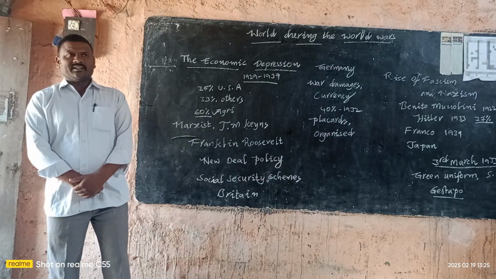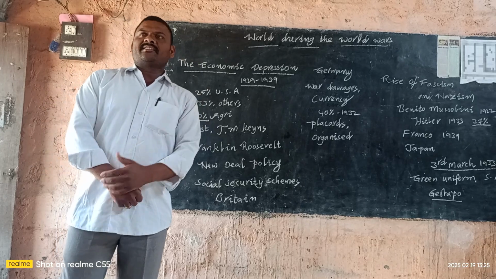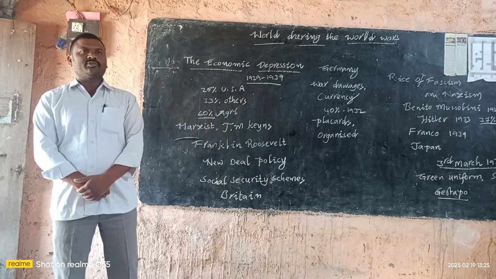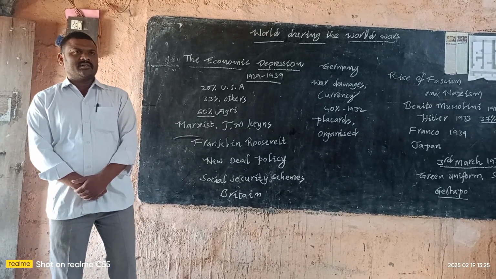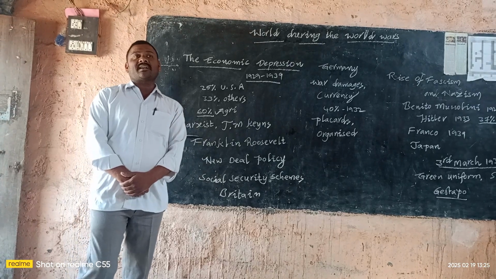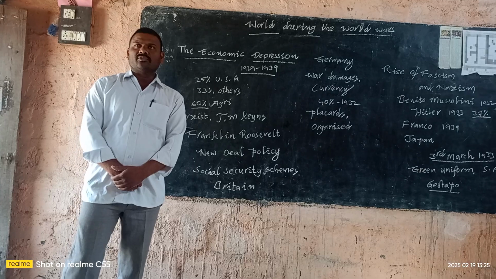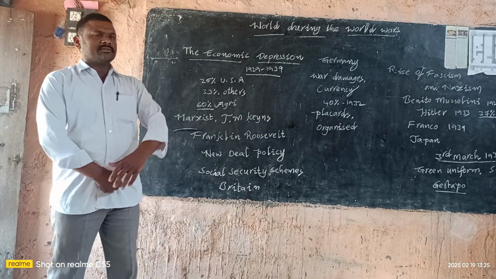Due to the demand decline and the short supply, the prices of the goods rose. Unemployment increased. The youth took to criminal activities. So this happened throughout the world.